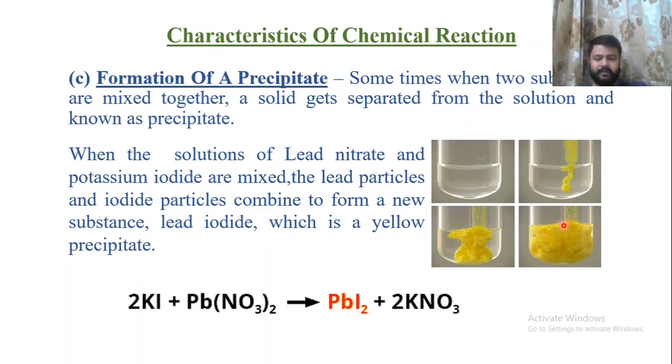What you have to remember, students, is this equation, one of the frequently asked questions in many of your exams. What is the chemical equation when lead nitrate reacts with potassium iodide? Or you can get a twisted question: what is the formula or name of the yellow colored precipitate formed during the reaction of lead nitrate and potassium iodide? PbI2 is the chemical formula, and lead iodide is the name of that particular chemical.